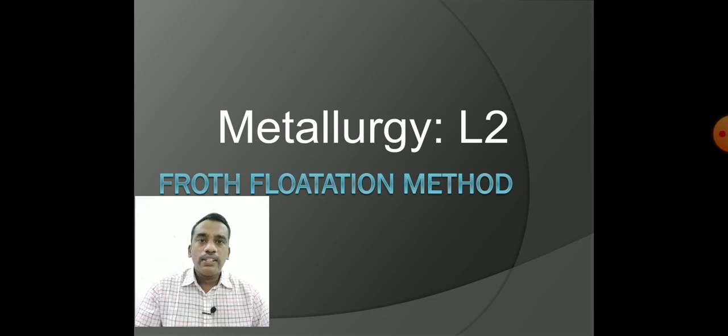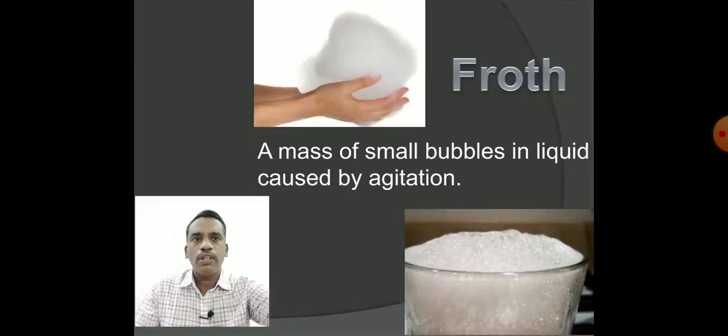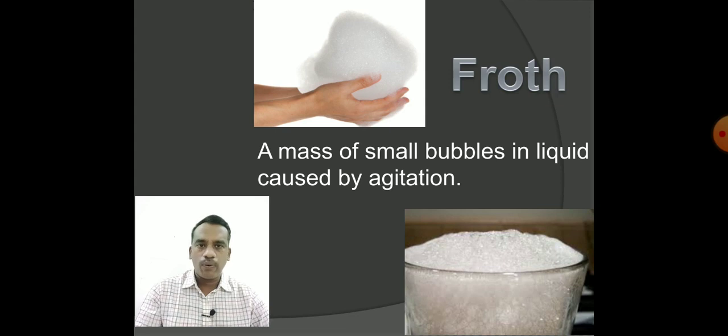What is the meaning of froth? When you take a tub and place some water and a small amount of detergent in it, and you agitate it, the air bubbles that develop there are called the froth. We have been using and observing this froth in our day-to-day life. Yes, a mass of small bubbles in liquid caused by agitation is called froth.